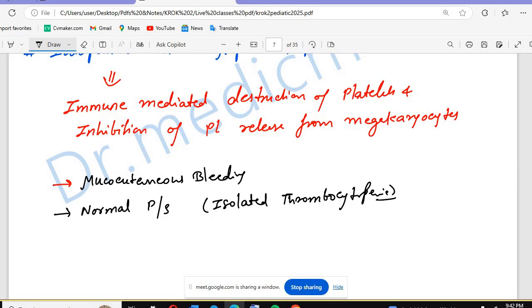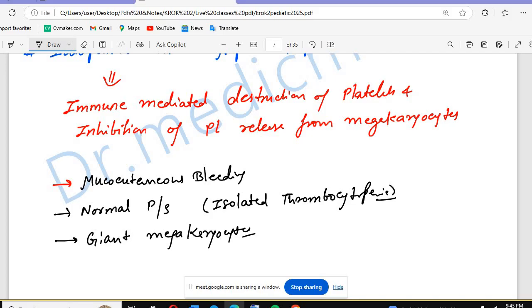Now there will be inhibition of platelet release from the megakaryocytes. When there is inhibition, the megakaryocyte will become angry, and when it becomes angry, it will become giant. So there will be giant megakaryocytes in the bone marrow.